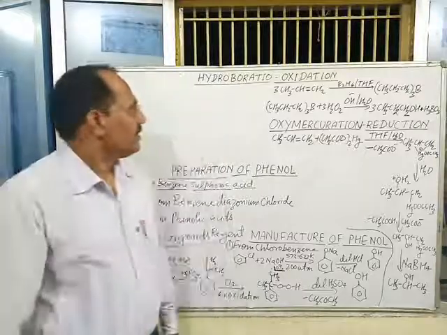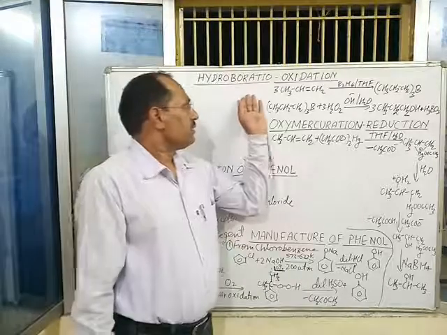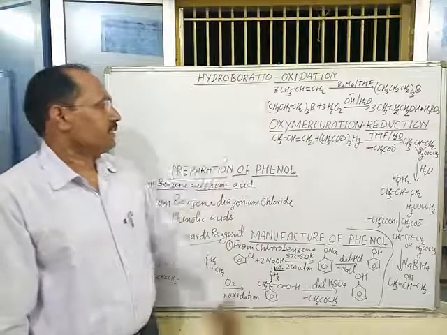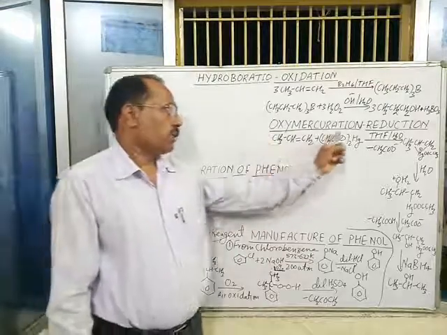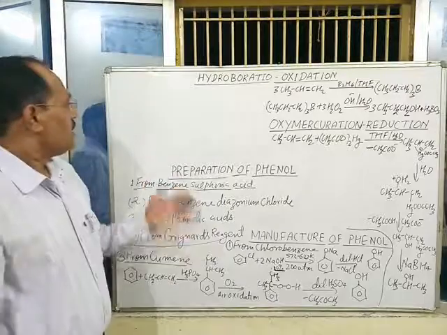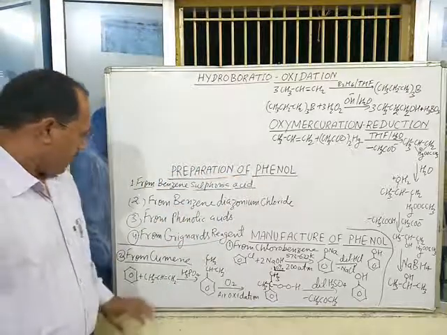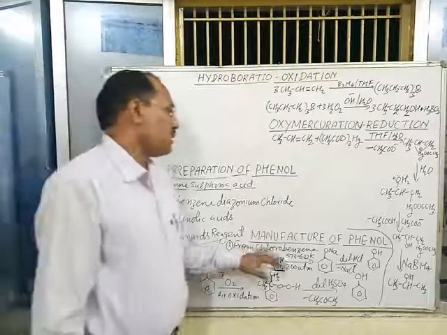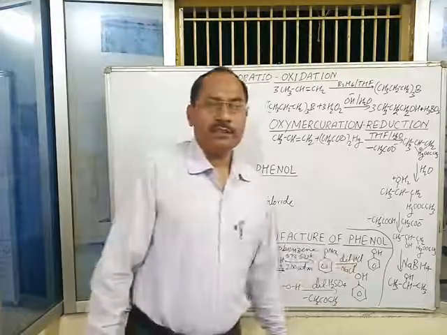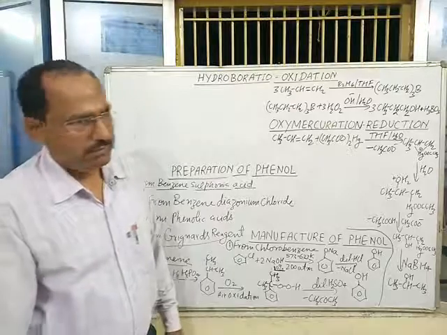Hello students, today's topic is hydroboration oxidation, oxymercuration reduction, some general methods of preparation of phenol, and manufacture of phenol, that is, industrial preparation of phenol.